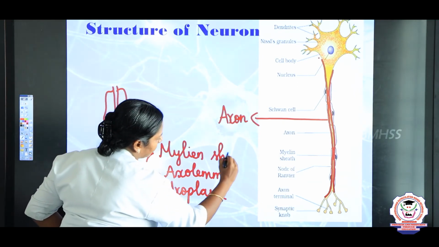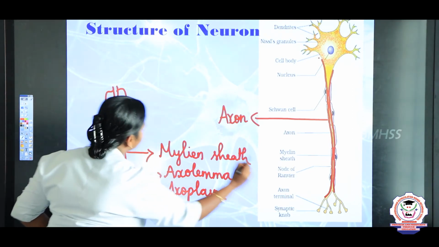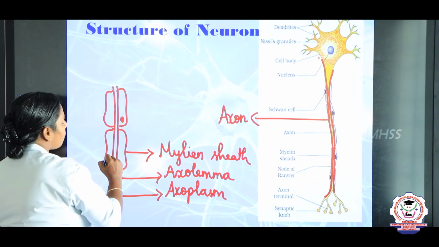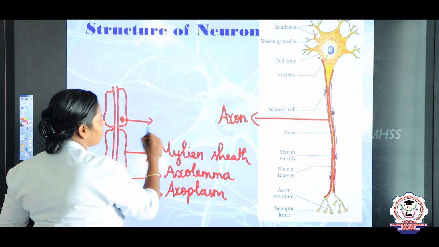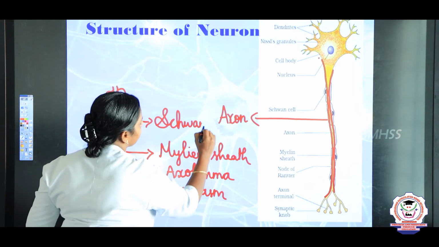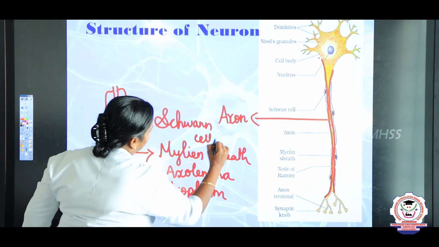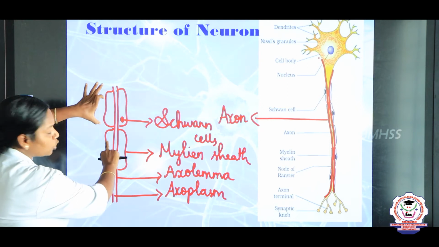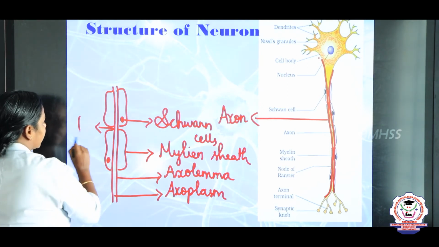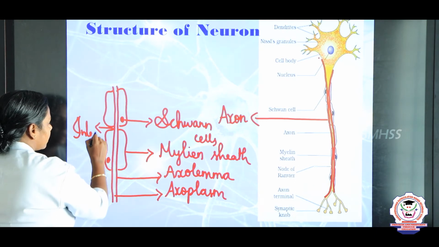And the myelin sheath encloses a special type of structures called Schwann cells. What is this? Schwann cells. And the gap between the two myelin sheaths we call internodes.